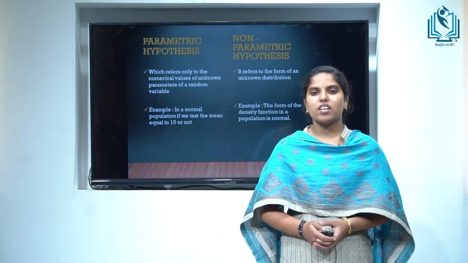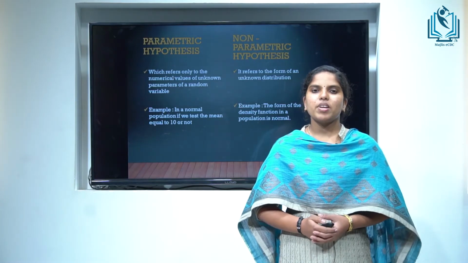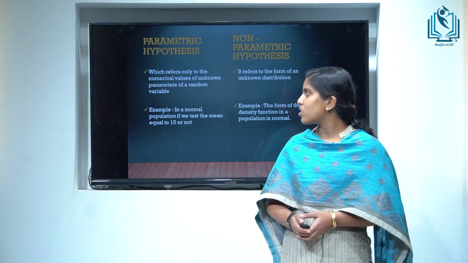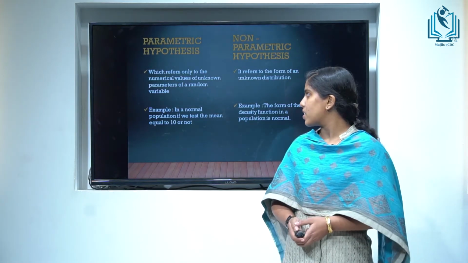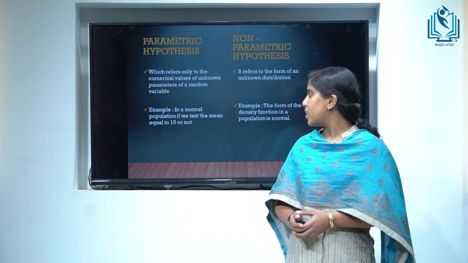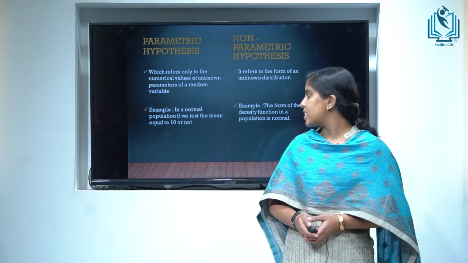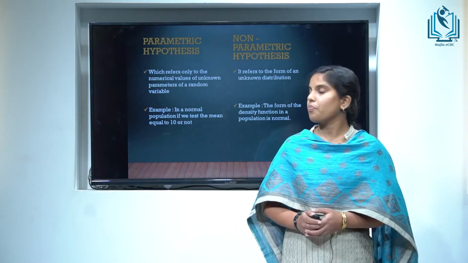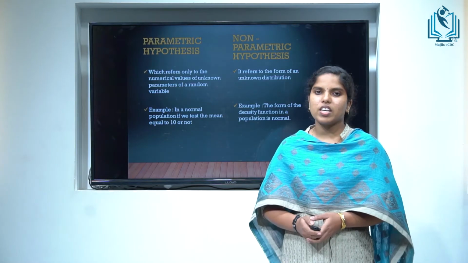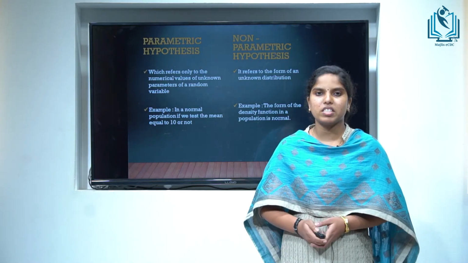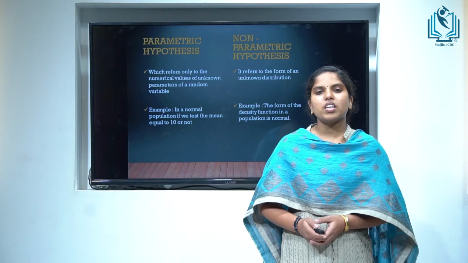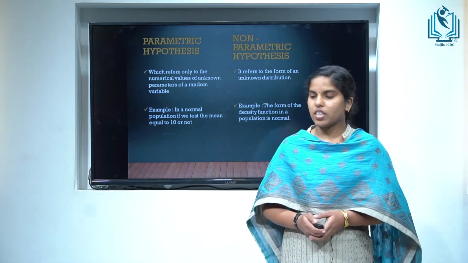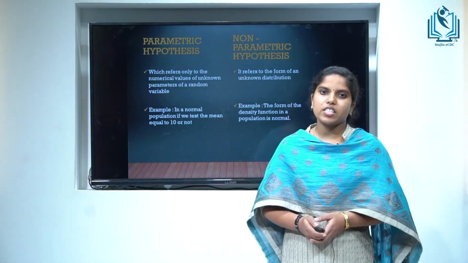Parametric hypothesis and non-parametric hypothesis. Parametric hypothesis is a hypothesis which refers only to the numerical values of the unknown parameters of a random variable. For example, in a normal population, testing whether the mean is equal to 10 or not is a parametric hypothesis. Then non-parametric hypothesis refers to the form of an unknown distribution. Here, the distribution itself is unknown. For example, the form of the density function in a population is normal.